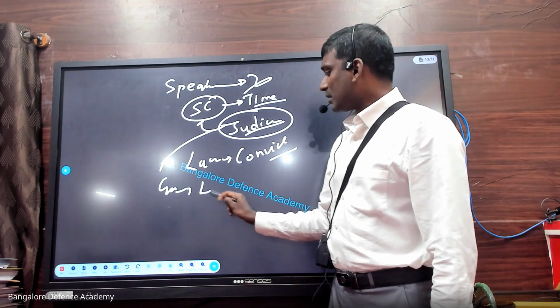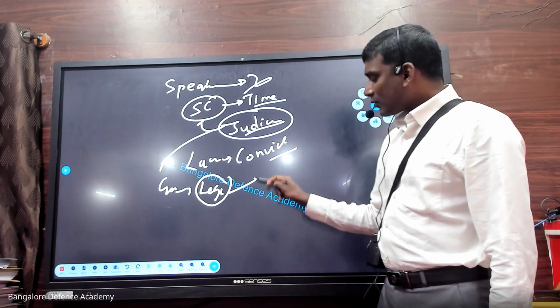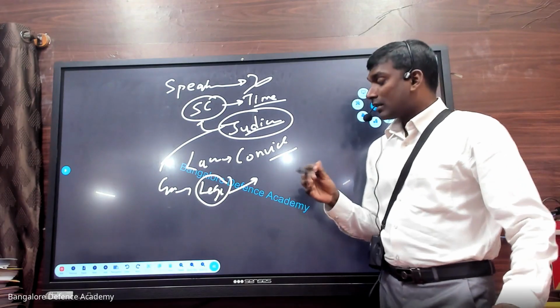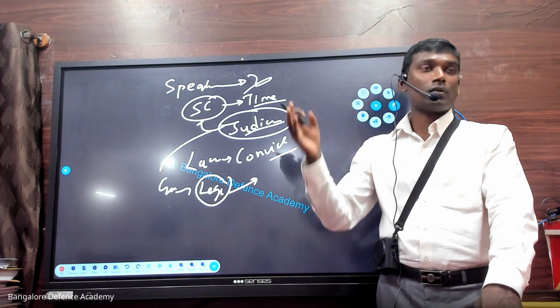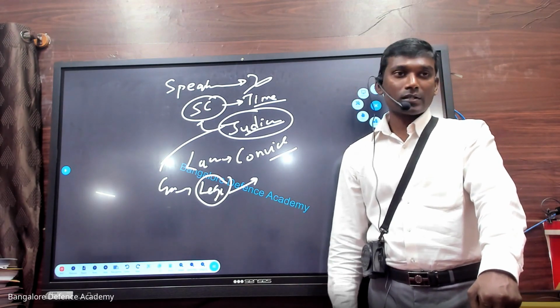Okay, so government is nature, and they should decide. They should decide the time within which the speaker should have the decision of the identity. You understand? Okay, so